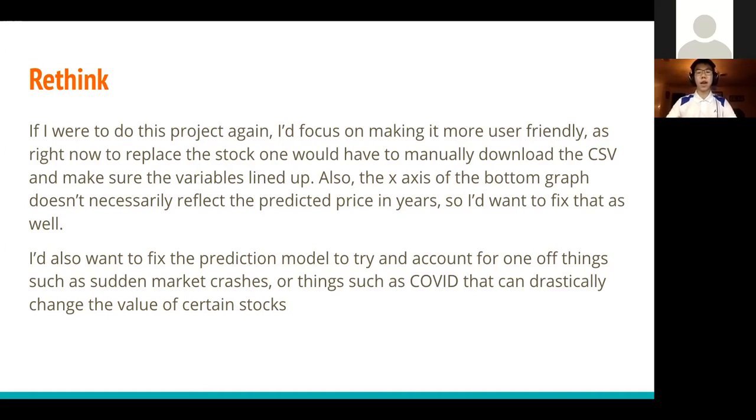Also, another question I got was how would this predictive model work with things such as COVID or sudden market crashes? And to be honest, that would be something I want to work on as well, to have it be able to account for things such as market crashes or fluctuations in the world, such as COVID, which drastically affect the stock market.